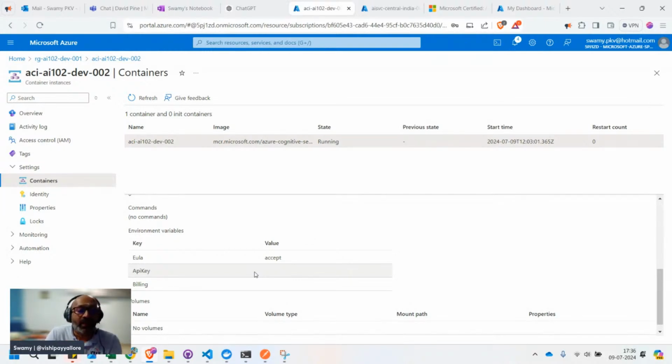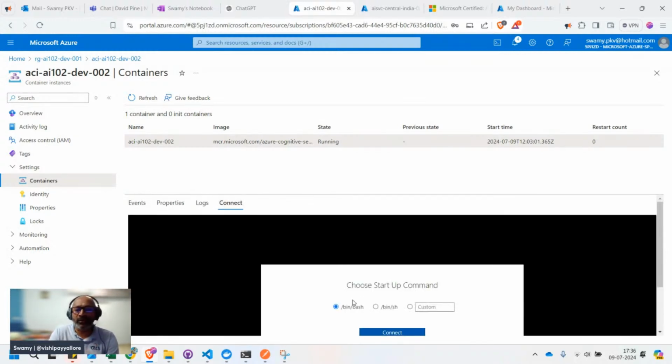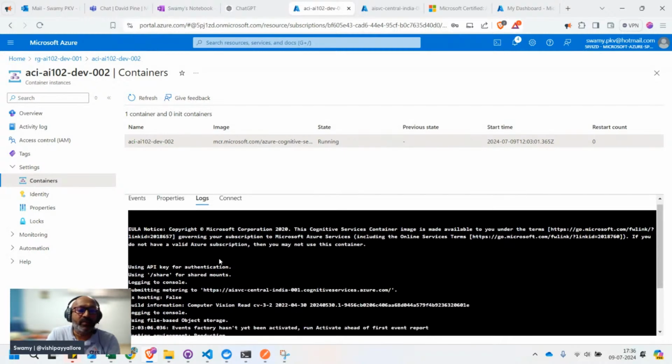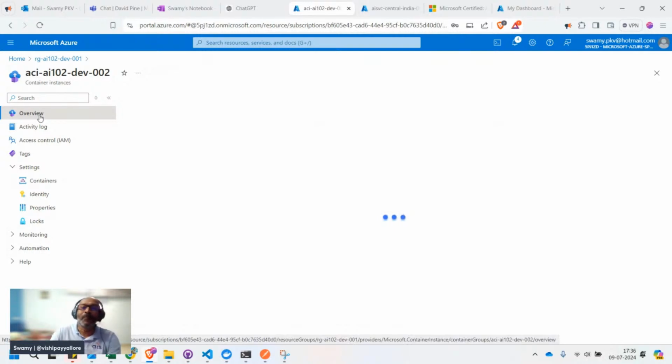the Azure Container Instance. Now you can click on connect, you can get into the bash, we can do a deep dive into that, or you can come into the logs, and you can see the EULA notice as well as the API key and the endpoint, and it is sending the periodic information. It's because we didn't change the key now. It's good. If we change the key again, we'll go into the same loop.